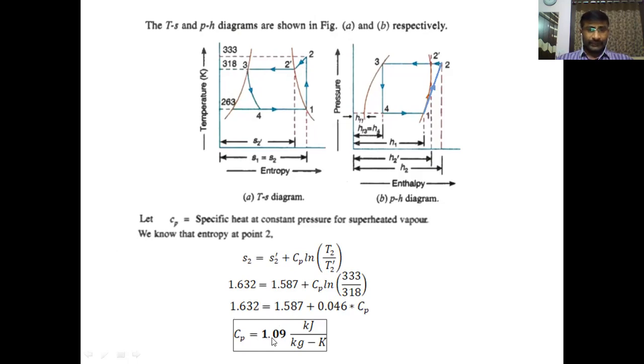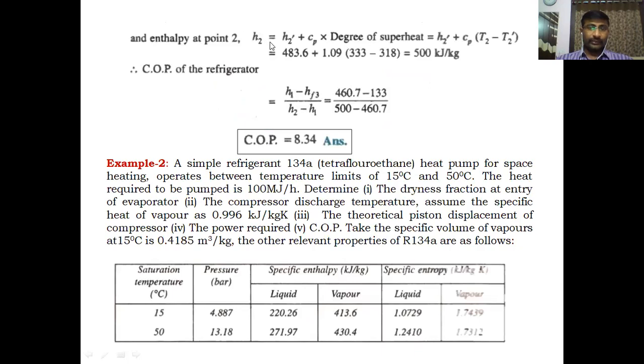After getting the Cp value, you can find the enthalpy at this place. Enthalpy formula when the state point is in superheated region: H2 is equal to H2 dash plus Cp into degree of superheat, that is T2 minus T2 dash. This is the formula to calculate the enthalpy when the state point is in superheated region. In superheated region, the degree of superheat is T2 minus T2 dash.